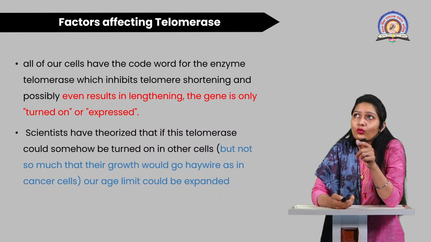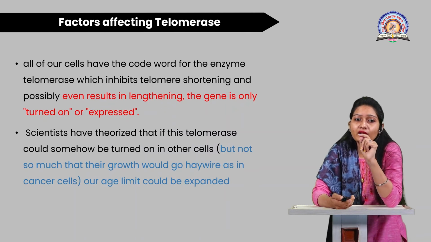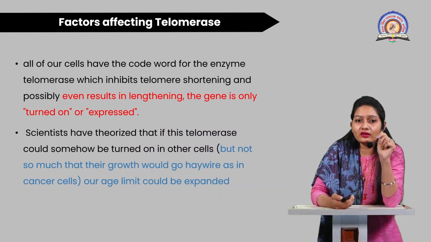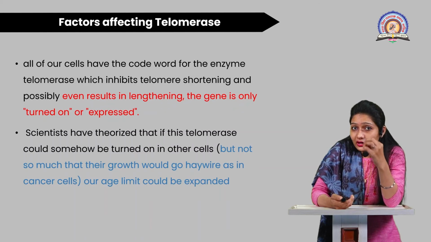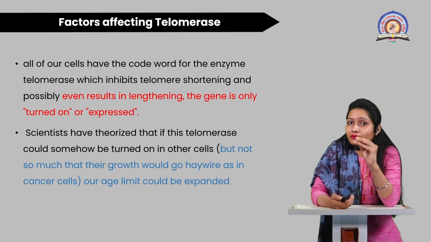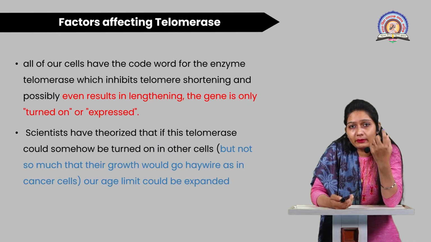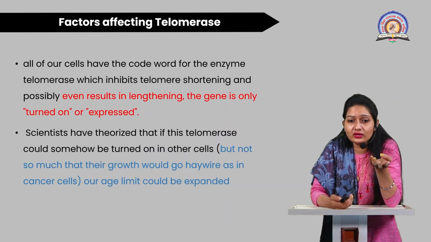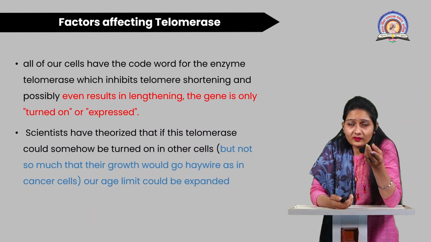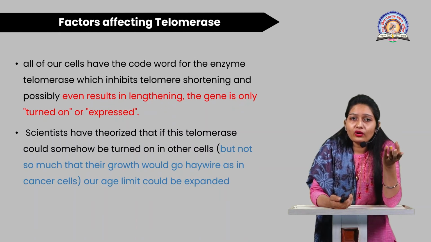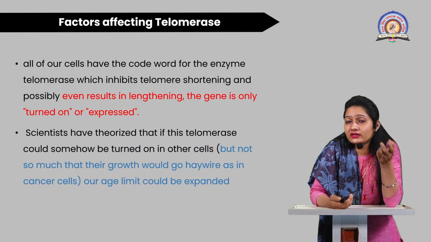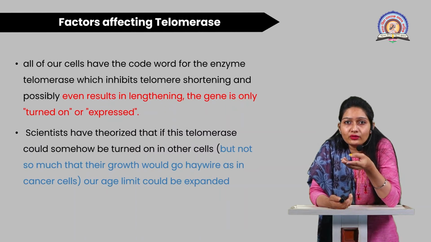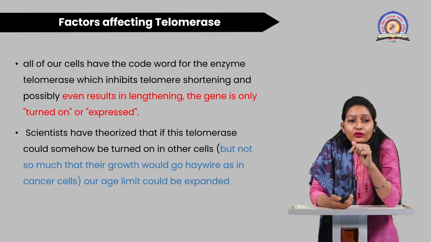Nowadays scientists have theorized that if telomerase could somehow be turned on in other cells, like the telomere in the cancer cell or white blood cell, and if we can manage to remove the portion of that gene responsible for telomerase function, we could incorporate that gene into people by using cosmetic surgery or gene therapy to reduce the age factor. But not so much that their growth would go haywire as in cancer cells.